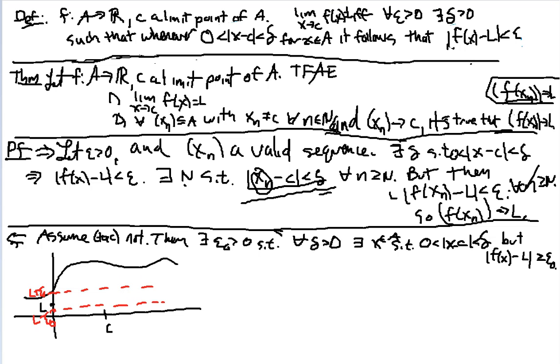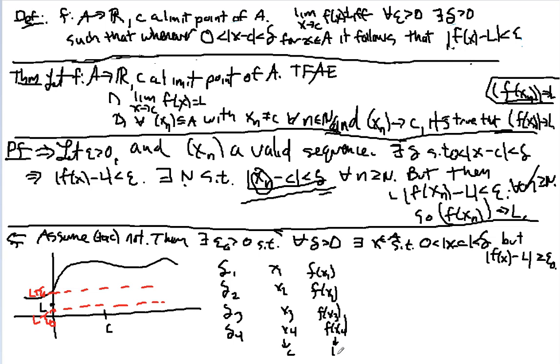So here's what we're going to do. Since it's true for all deltas, we're going to look at a whole list of deltas. Each of these deltas is going to give us an x1, x2, x3, x4. These are going to converge to c, but the f of x's, which it'll also give us, will not go to L, which is going to contradict 2.